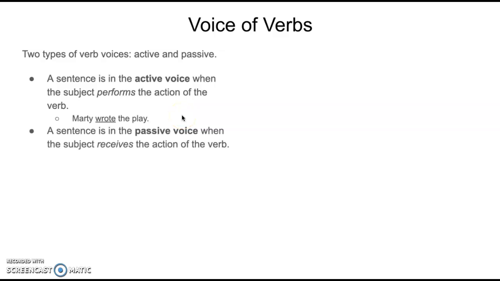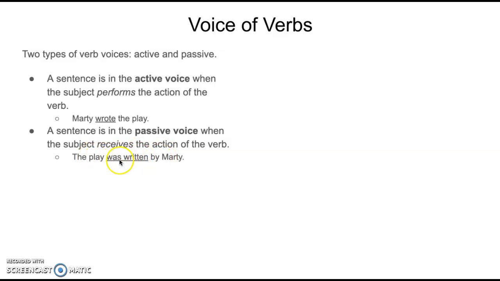But a sentence is in the passive voice when the subject receives the action of the verb. Let me explain. The play was written by Marty. Okay? Play is not the subject of this sentence. Marty is the one doing the writing. He's the one performing the action. The play is not writing. The play is being written.